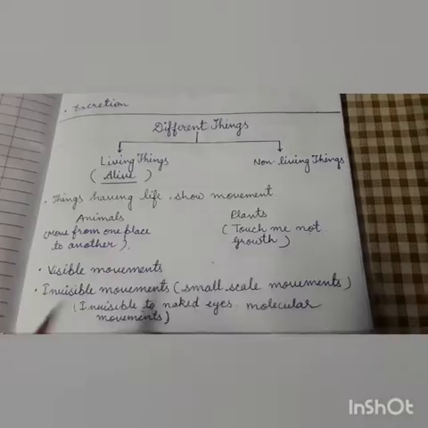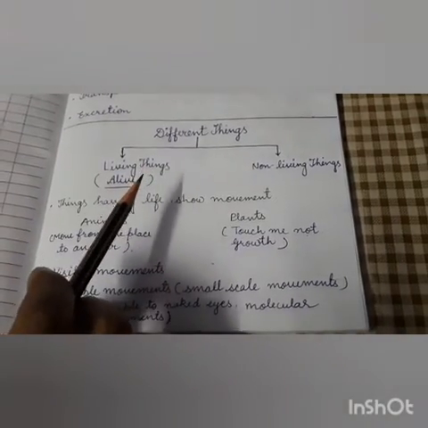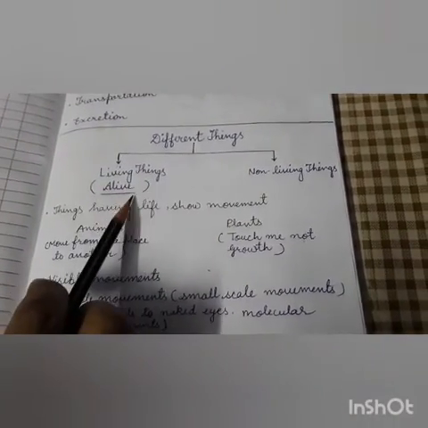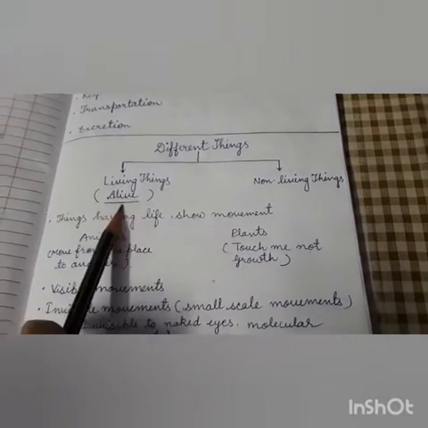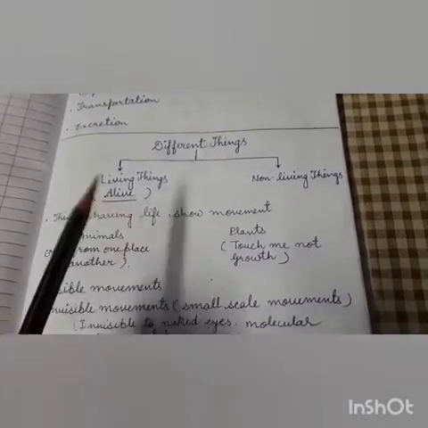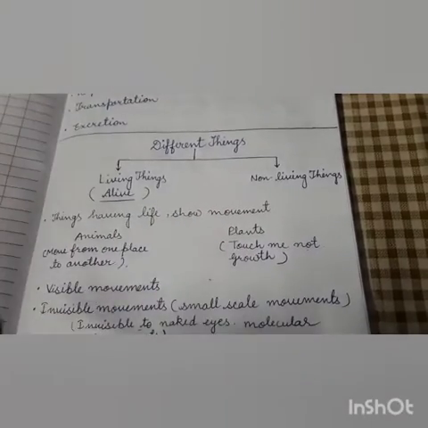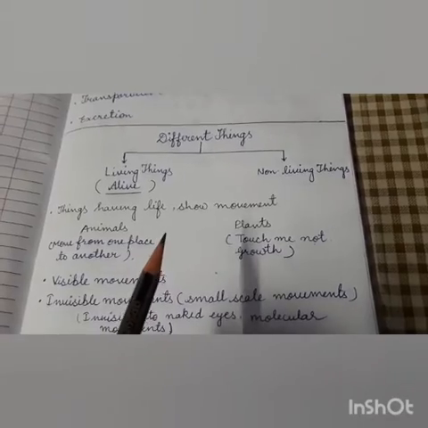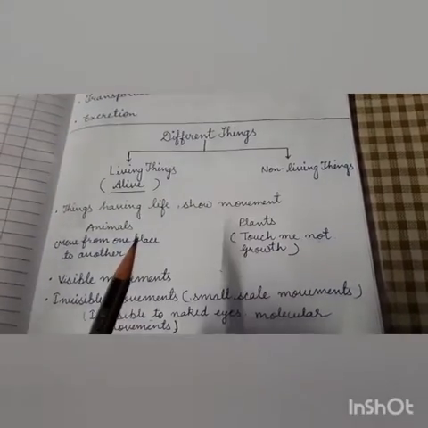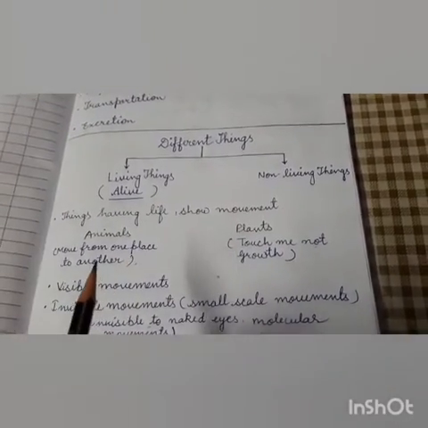Children, we see different things around us, and some of them are living things and some are non-living things. Living things are alive, they have life in them. But what is the criteria to decide whether a thing is living or not? First of all, you might say that things which can move on their own are living things.